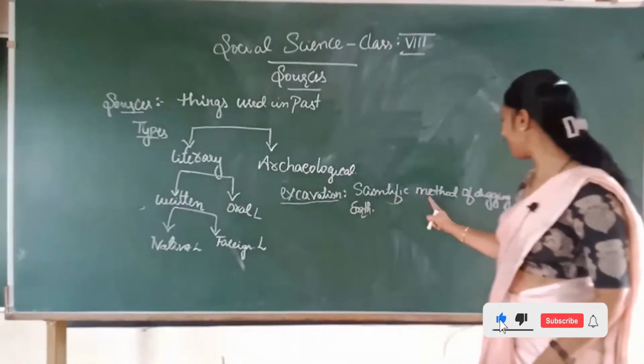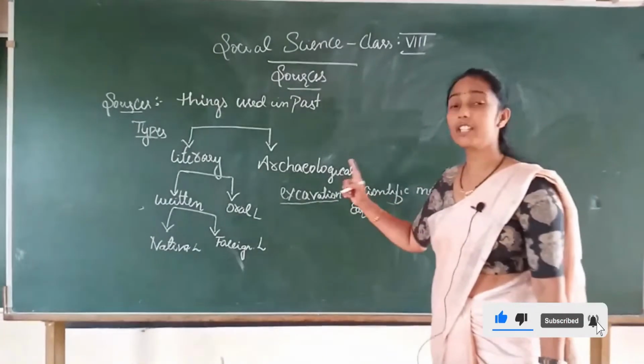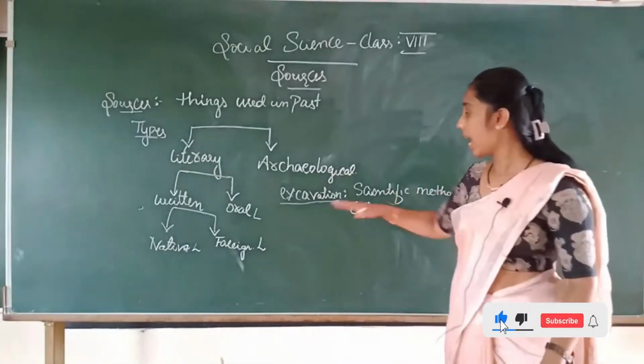Excavation is a scientific method of digging the earth to get the sources.